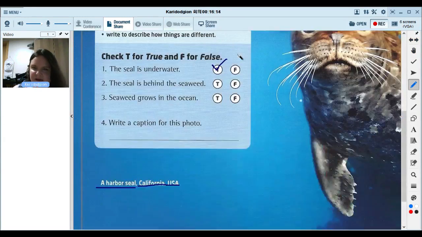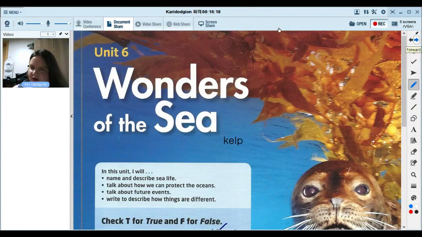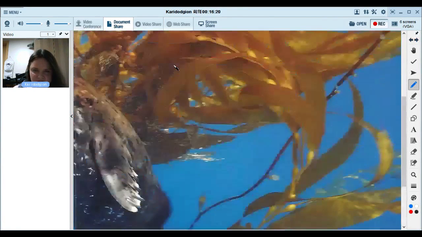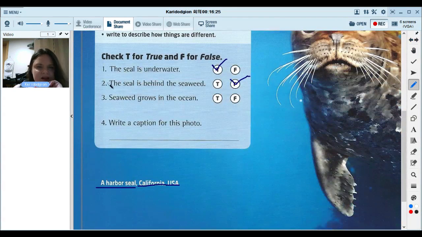Kind of looks like he's below it. So I would say he's below it or maybe under it. Not behind. Seaweed grows in the ocean. We know this to be true because this is off the coast of California, so the Pacific Ocean.